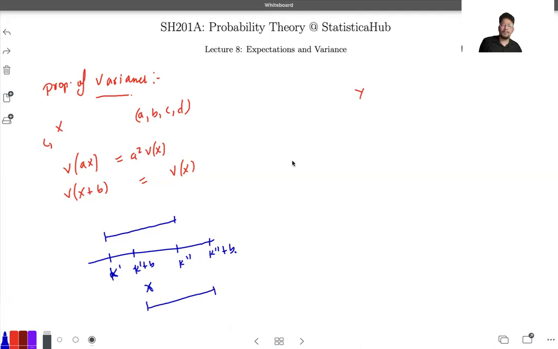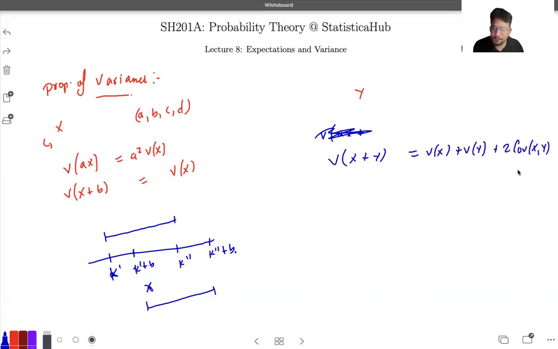Now if we combine different random variables, if I go for variance of x plus y, that will be variance of x plus variance of y plus 2 times covariance between x and y. Moving on, if we do variance of x minus y, that will be variance of x plus variance of y minus 2 times covariance between x and y.